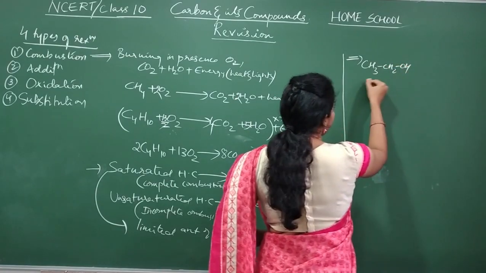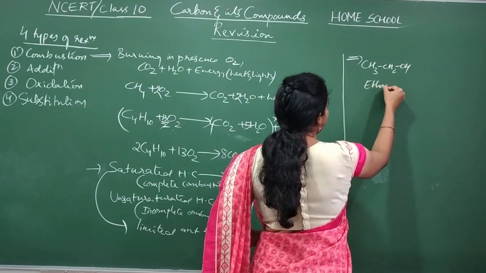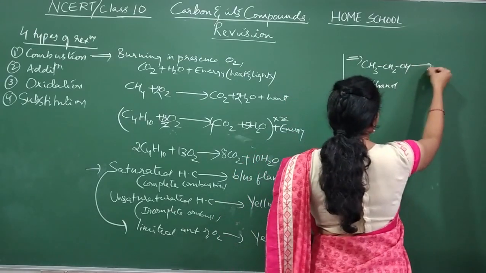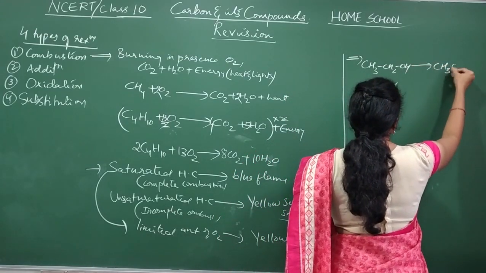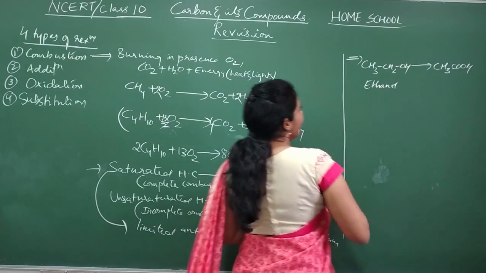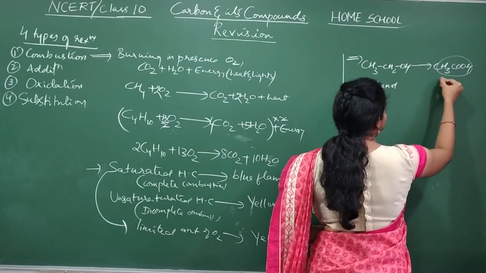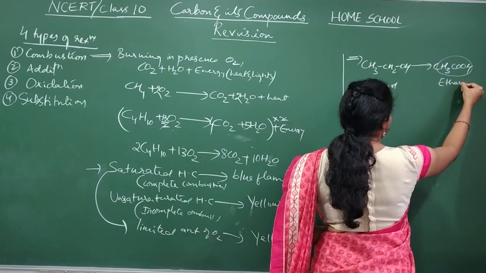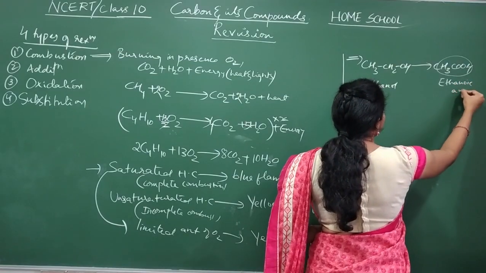CH3CH2OH. What is this? Ethanol. Ethanol can get converted into CH3COOH. What is the difference between ethanol and this compound? What is this called? Ethanoic acid, isn't it? Ethanoic acid.